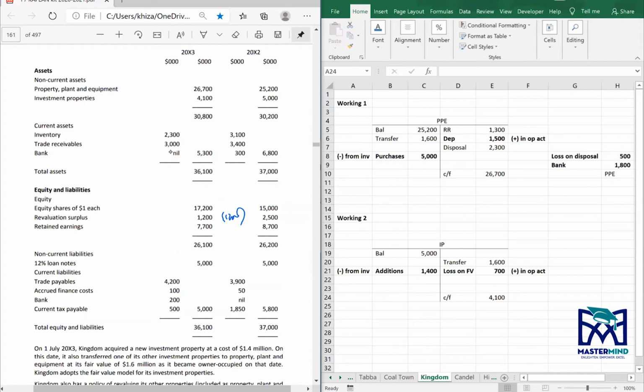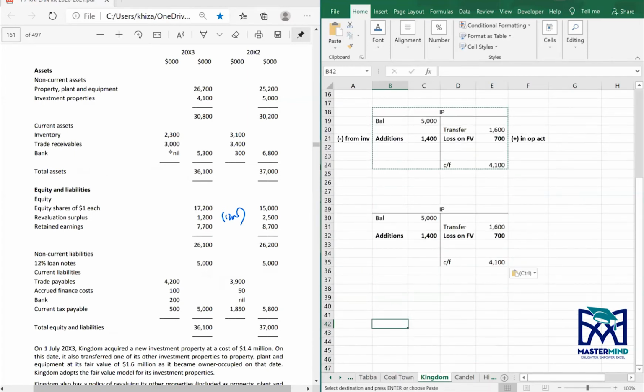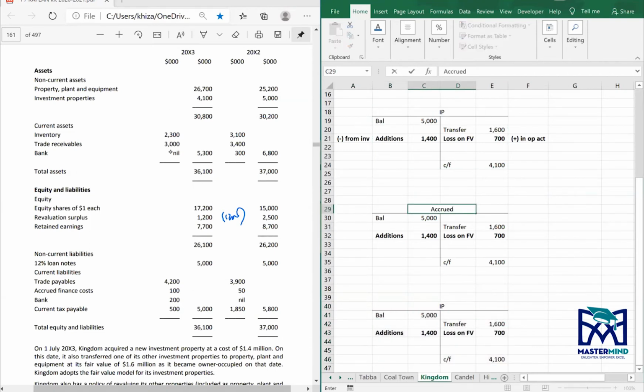Opening accrued finance cost is there, 50. I'll just copy it down. So you need it for two things, from what I can see right now: accrued finance cost, which is your interest, and taxation. So this is your working 3, and this over here is your working 4.